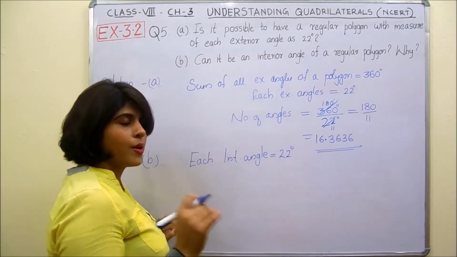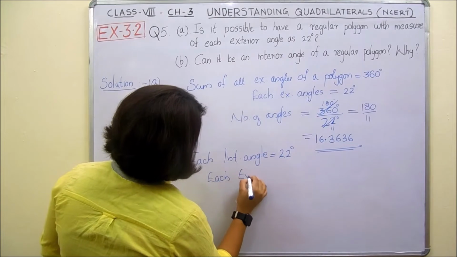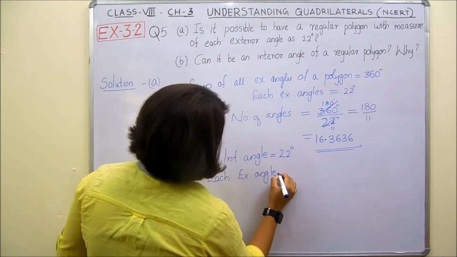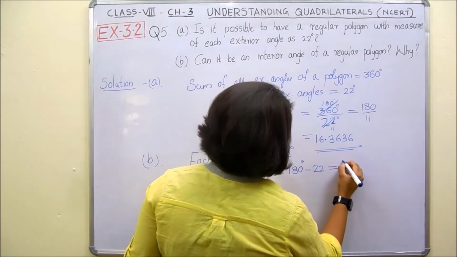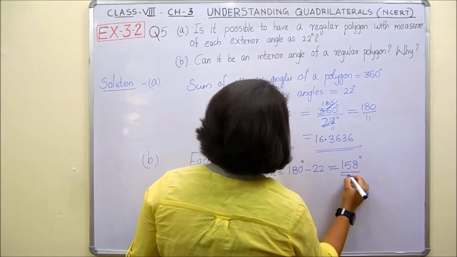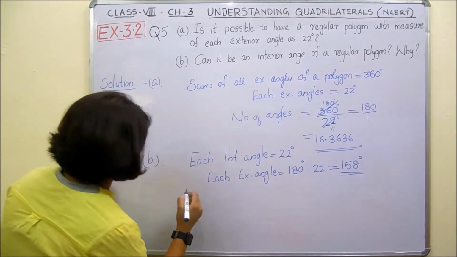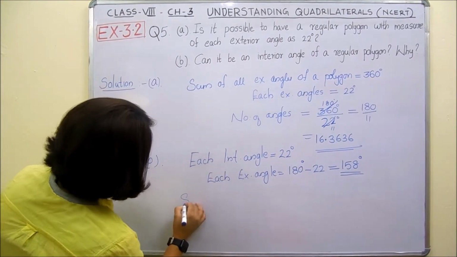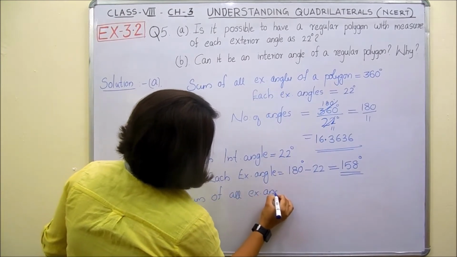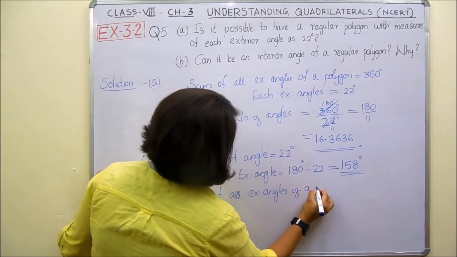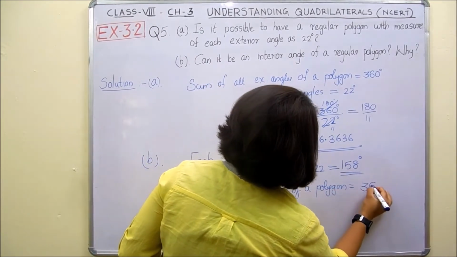By linear pair property, we can say that each exterior angle would be 180 degree minus 22 degree. What would be the value? It is 158 degree. Right? Now we got each exterior angle should be 158 degree. Now by exterior angle property of a polygon, we have the sum of all exterior angles of a polygon equal to 360 degree. Isn't it? Yes, 360 degree.